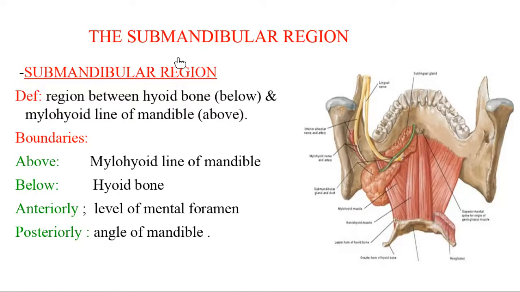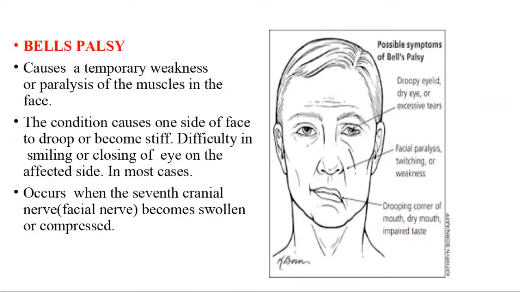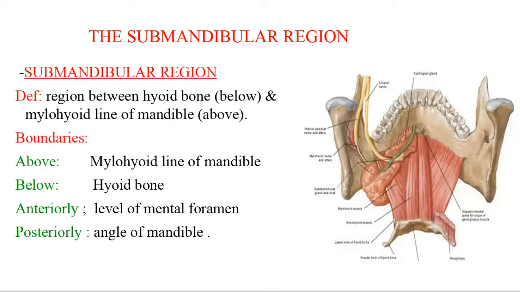Next, the submandibular region. It is the region below the mandible. So what are the boundaries here? Where is the trachea? No, no, no. Trachea is not involved here. Only the face. The treatment plan in this, they will give some steroids.